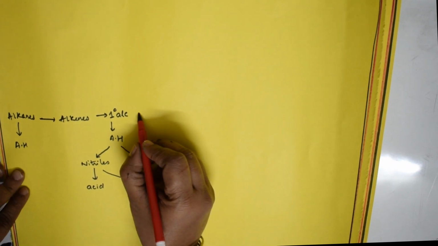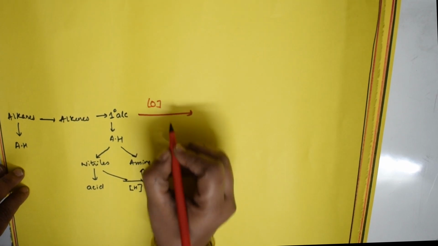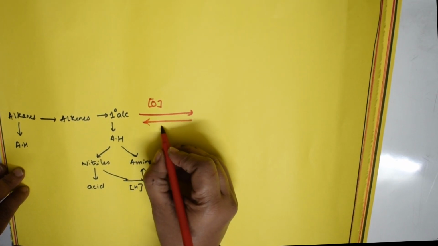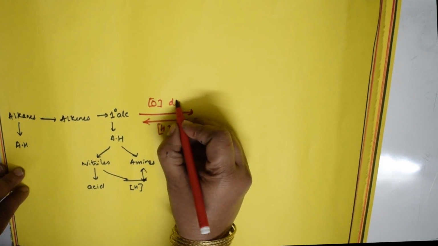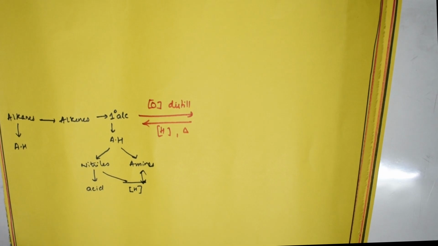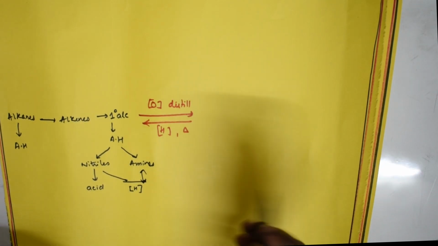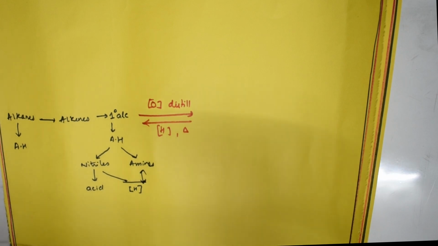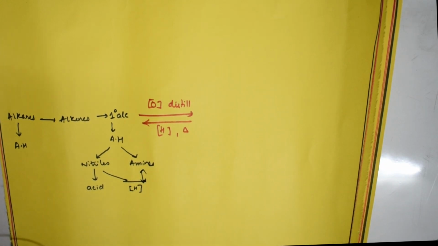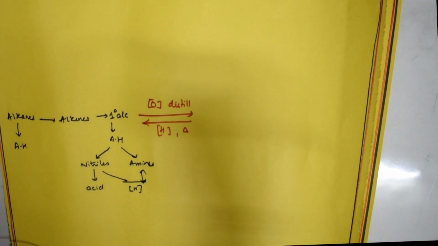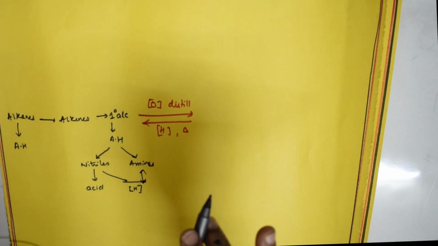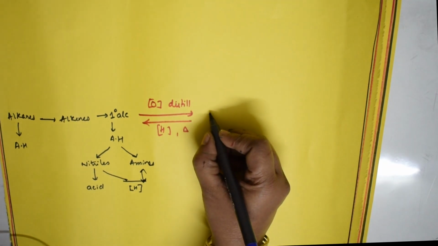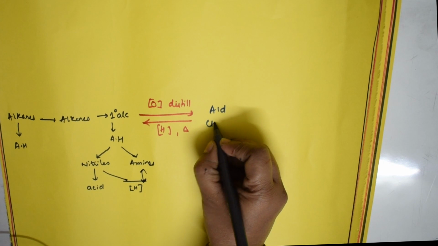Now let us start. Further, primary alcohols, as I say, we are going to perform oxidation in the forward direction and reduction in the backward direction. This is your distilling part, and this is your heating part. Now what happens? The primary alcohols on oxidation, that is removal of hydrogen, addition of oxygen, that's fine. Here on distilling, what happens? They're going to get converted to aldehyde. So what aldehyde? It's going to get converted to CHO.